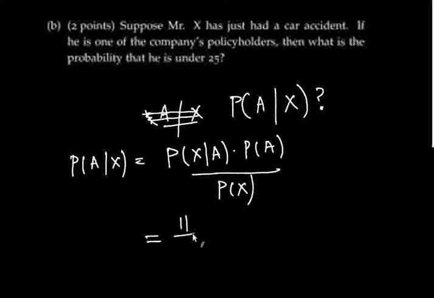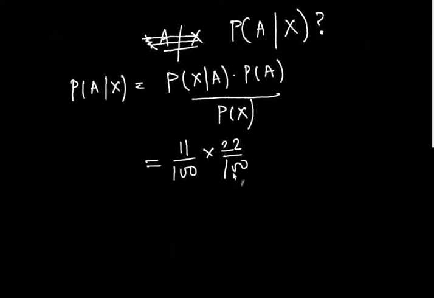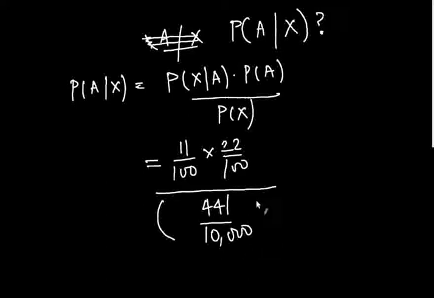So the probability that someone from group A will have an accident is 11%, into the probability of A, that was 22%. And this whole thing divided by the probability of X. Now, this was something we evaluated in the first part. So that was 441 by 10,000.